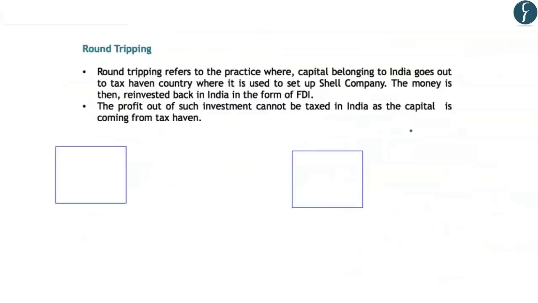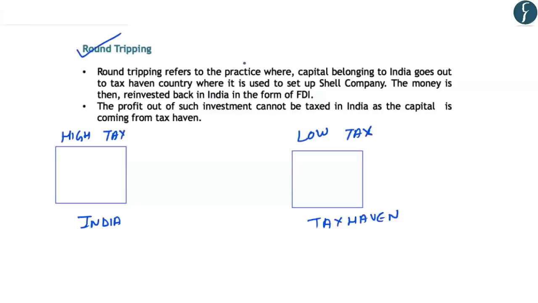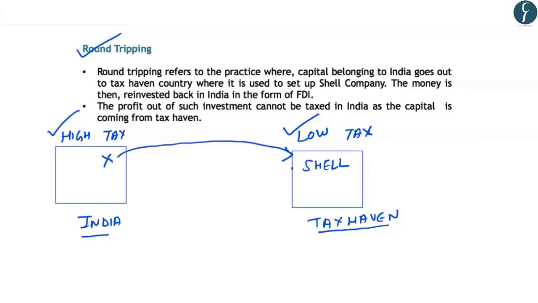Another method of base erosion and profit shifting is a term known as round tripping. To understand the concept of round tripping, let us take the example of India and the tax haven countries like Mauritius and Cayman Island. You should note that India has high taxes, and these tax haven countries like Mauritius and Cayman Island have low taxes. In this scenario, a company which is registered in India and belongs to India opens up a shell company in the tax haven. And through this shell company, it again invests into India.